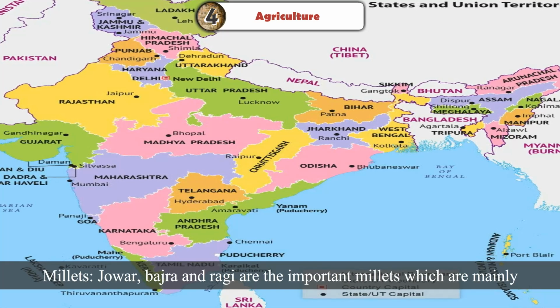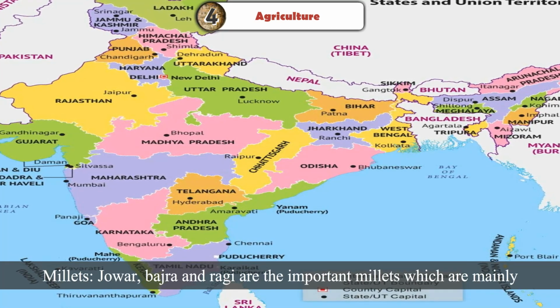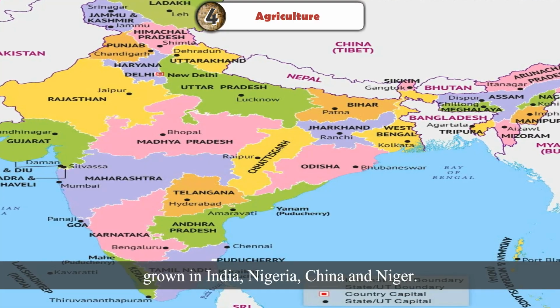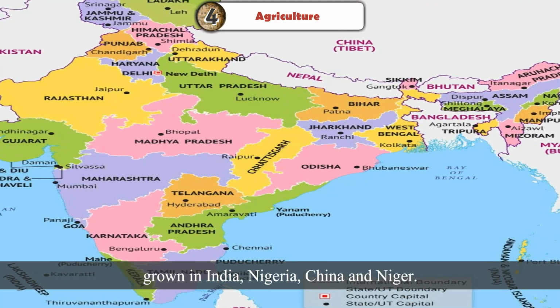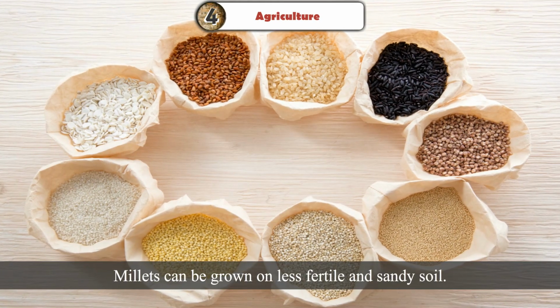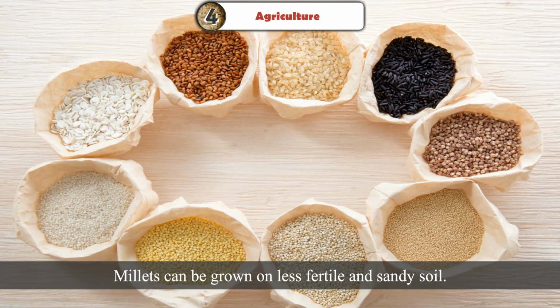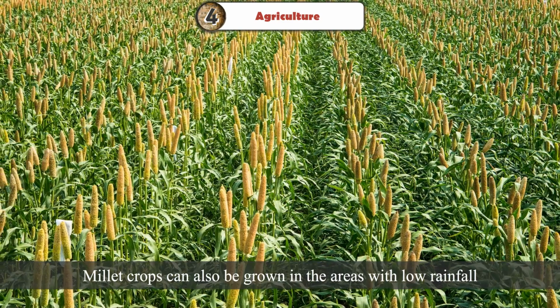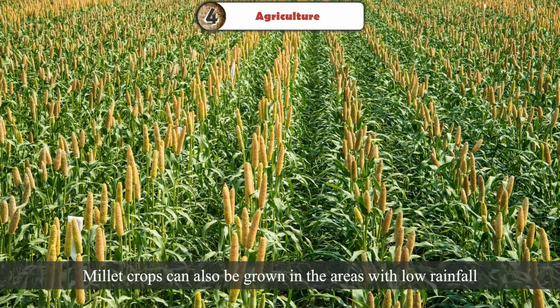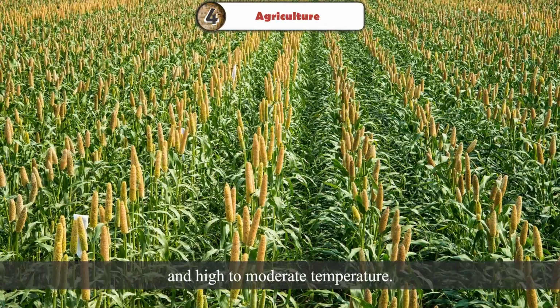Millets. Jowar, bajra, and ragi are the important millets which are mainly grown in India, Nigeria, China, and Niger. These are also known as coarse grains. Millets can be grown on less fertile and sandy soil. Millet crops can also be grown in the areas with low rainfall and high to moderate temperature.